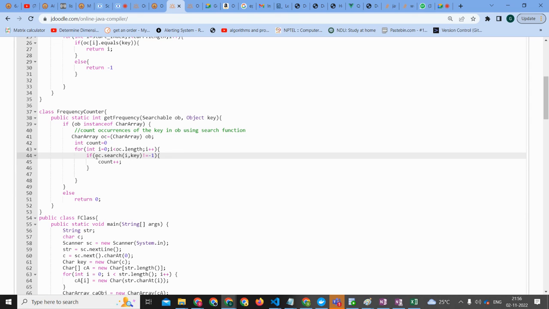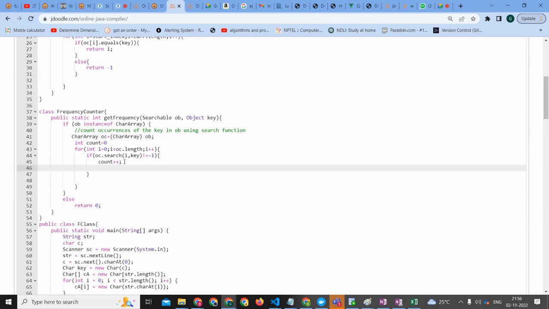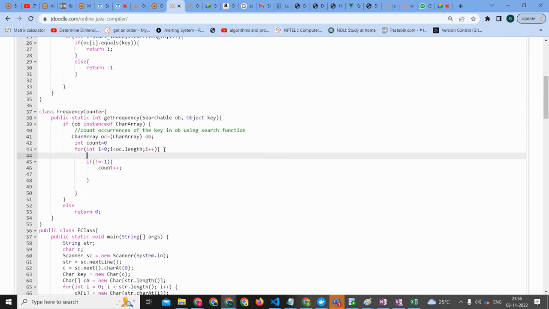So here, if it is not equal to that, we are increasing the count and changing the i. Whatever index it is returning, we have to store it to a variable, right? Then we can take it here.